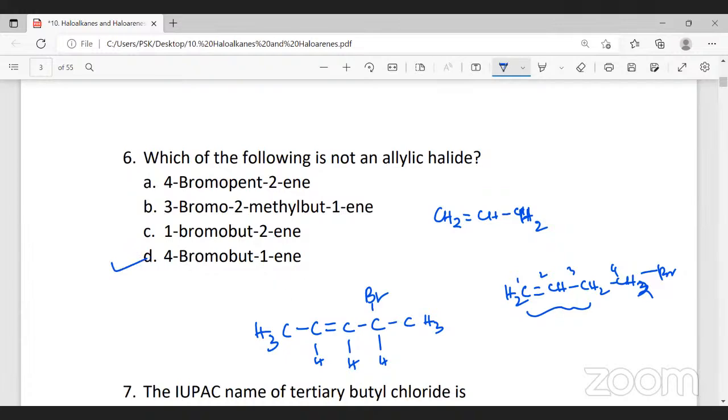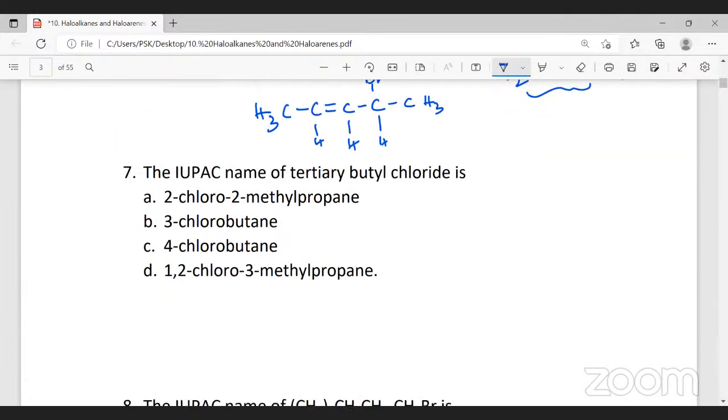The next question, the IUPAC name of tertiary butyl chloride is 2-chloro-2-methylpropane. It's a tertiary carbon atom. So CH3, CH3, CH3. This is the tertiary butyl group. And we have a chloride here. So the long chain is 1, 2, and 3. Root word is prop.